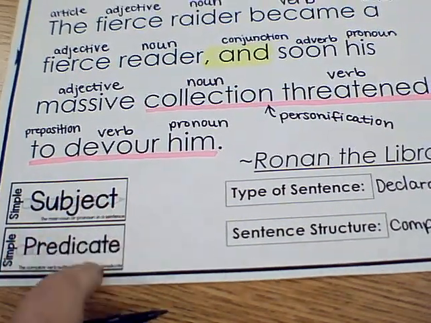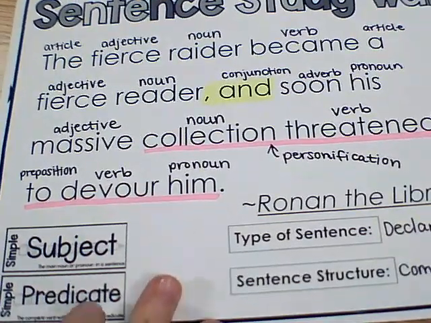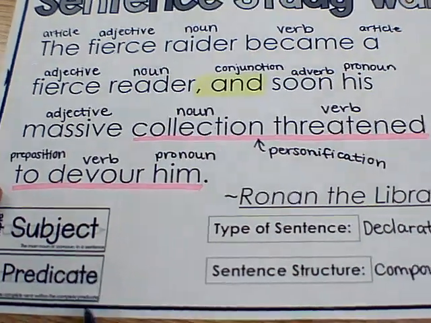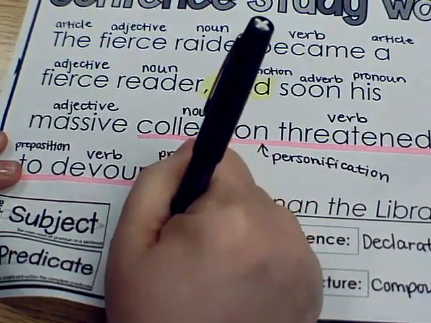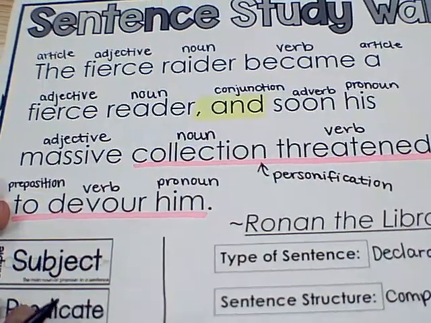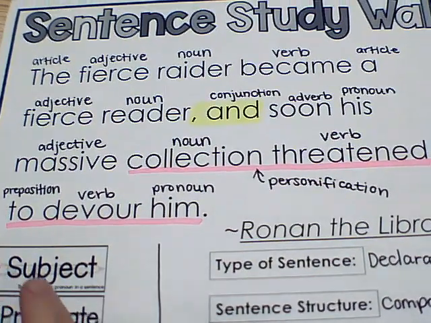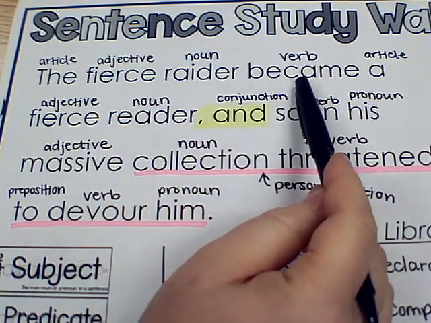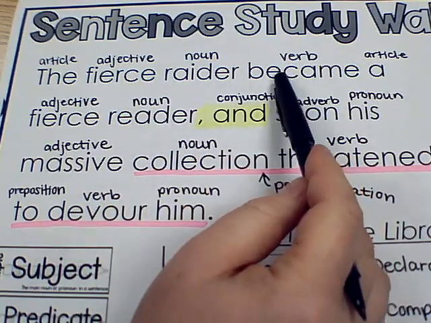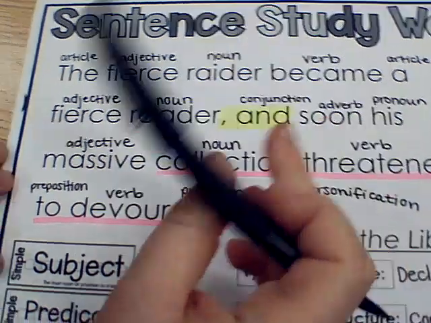All right, so let's find our subject and our predicate. In subject and predicate, there's actually going to be two of them because it's a compound sentence. So we'll go ahead and put our line down there. In our first sentence, the verb is became, and who became? The reader. The reader became.